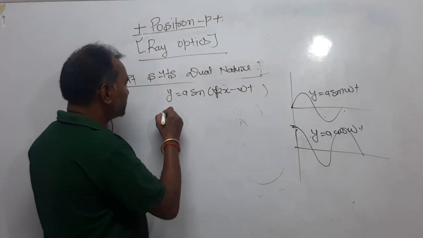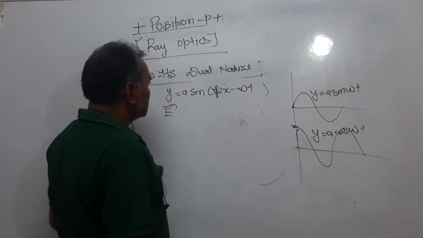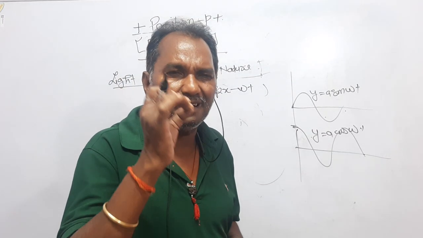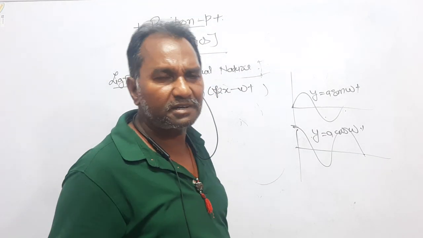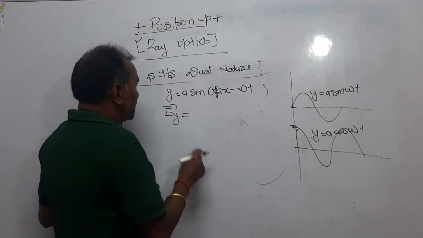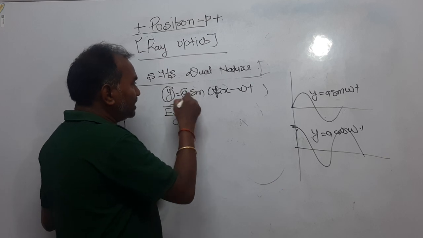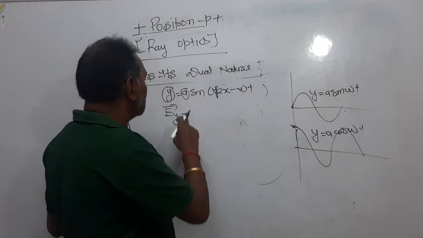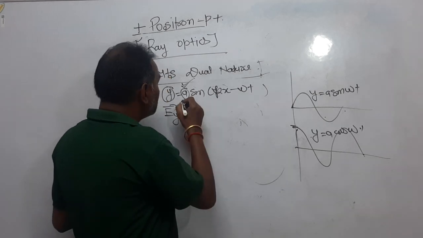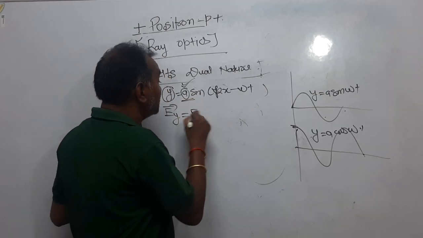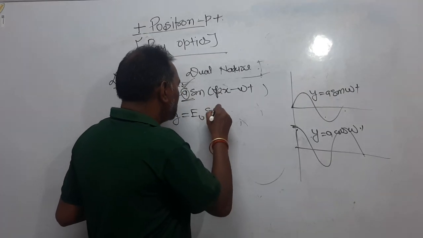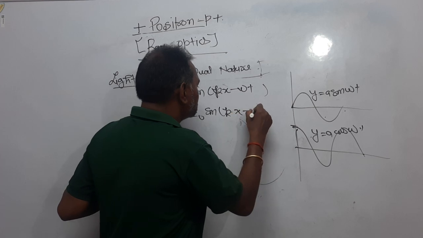Now look here. Let light be moving along the x-axis, and that is why I am considering the electric field vector along the y-axis and the magnetic field vector along the z-axis. Now Ey is equal to, as y was the displacement and a was the maximum displacement that was called the amplitude, here Ey is the electric field, so the maximum value of electric field is called the electric amplitude, times sin of k x minus omega t.